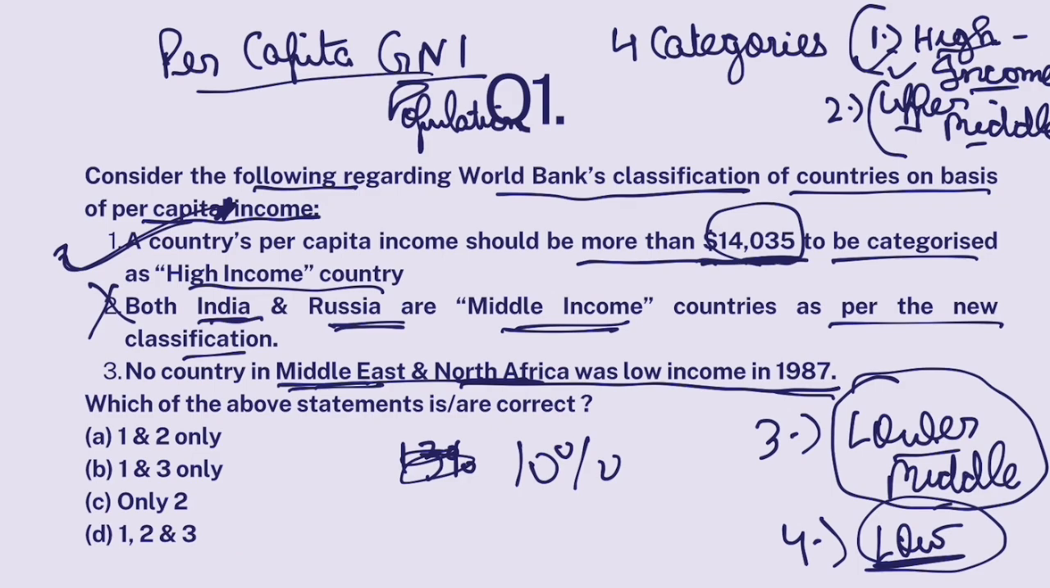You can see, yeah. So this is also correct. Yeah, I'll get back to it. I'm sorry. So 1 and 3 are correct. The answer is B. Yeah.